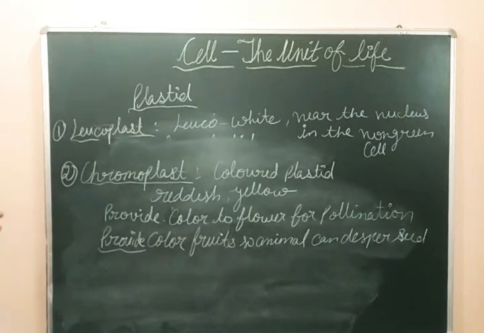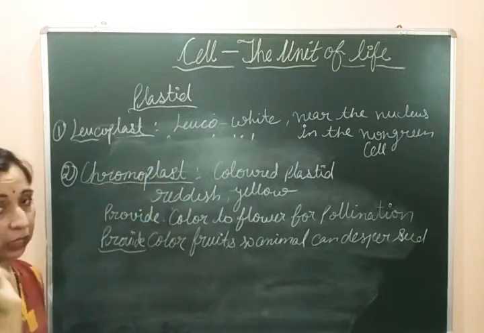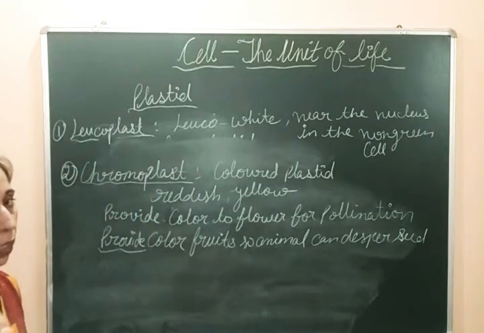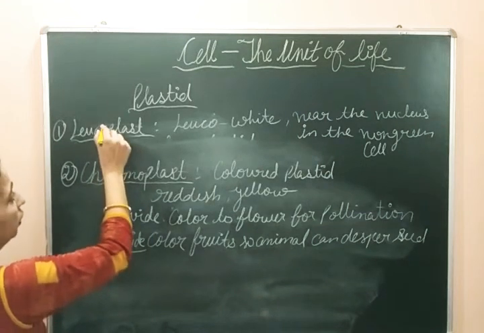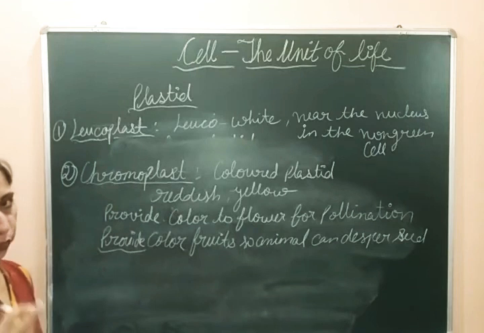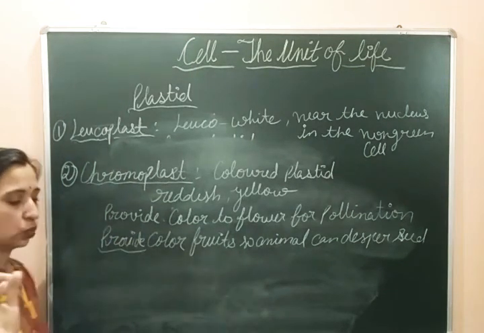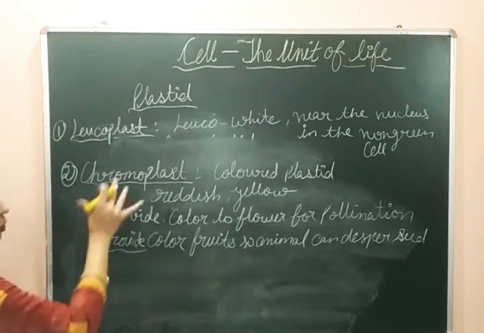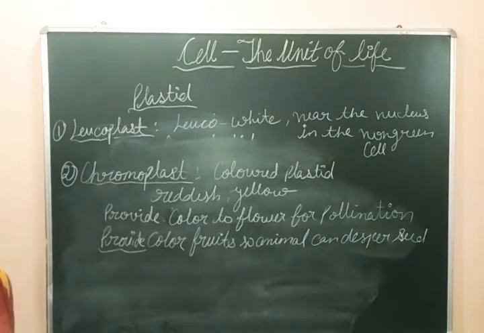Here we are discussing chromoplasts. Chromoplasts are the plastids which have color, so color has a very important role here. Leucoplasts have the function only of storage because they do not have any color, but chromoplasts have specific color. That's why they are the plastids which provide specific color to the different parts of the plant.